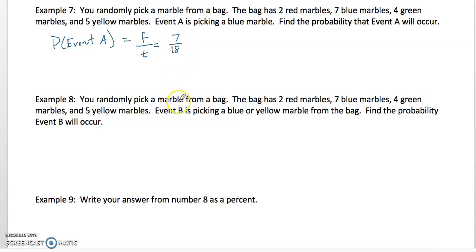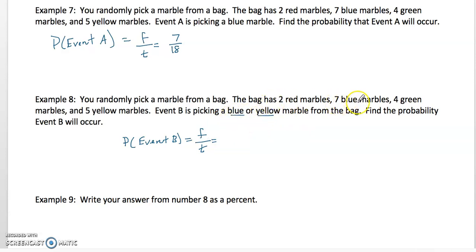All right. For the next one, you randomly pick a marble from a bag. The bag has 2 red, 7 blue, 4 green, and 5 yellow. Event B is picking a blue or a yellow marble from the bag. So what's the probability of that? So the probability of event B is written as favorable over total. So the favorable outcomes, we're looking for blue or yellow.